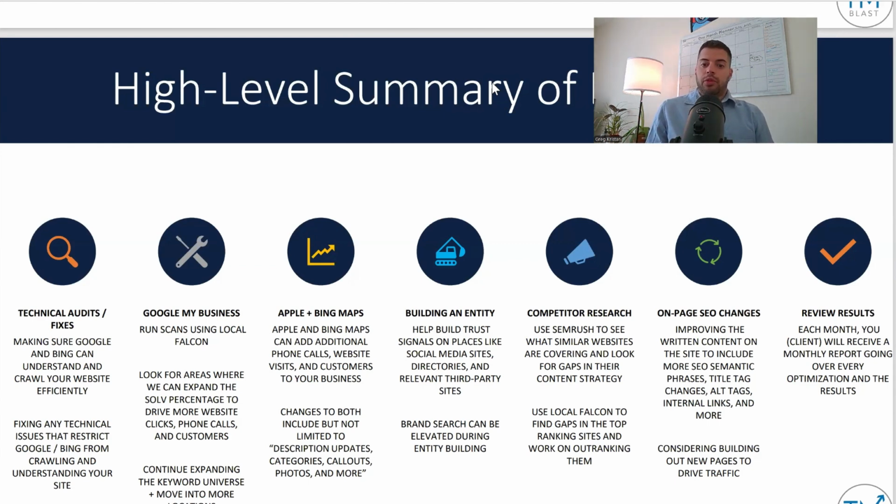Build an entity. That's things like getting on relevant local directories, also verifying your listings on Chamber of Commerce sites, or doing anything to really show Google and Bing that you have a presence outside of just your website. Comparative research using SEMrush and Local Falcon. On-page SEO changes, so title tags, internal links, photos, maybe doing some video schema markup.